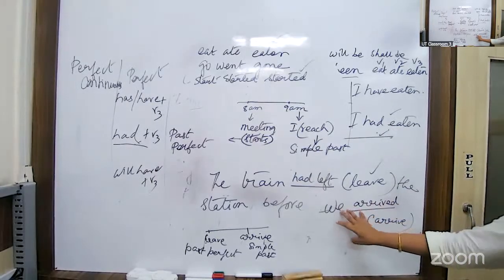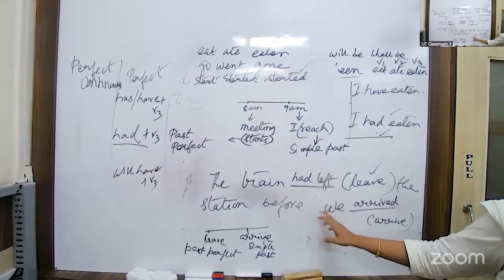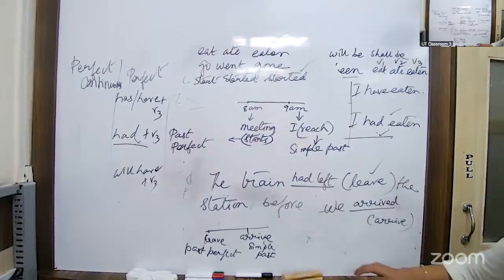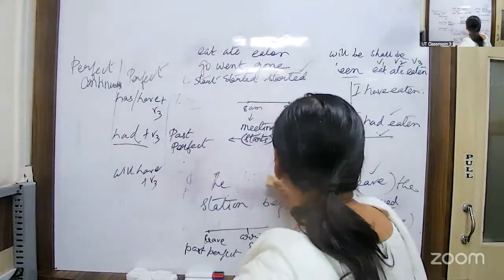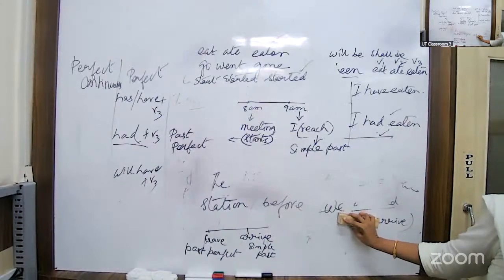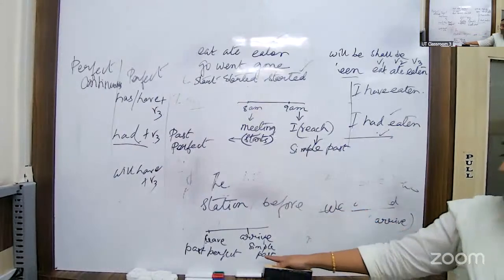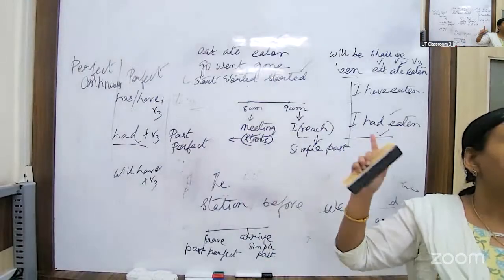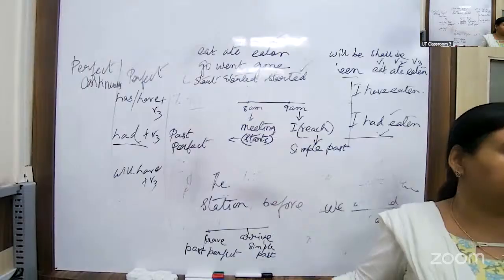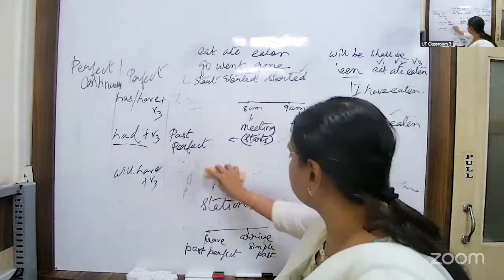Now, this type of question comes very often in your exams, these combination type of sentences. Now, there is another combination which comes very frequently. That is a combination between simple past and past continuous. Here we saw a combination between past perfect and simple past, and there is another combination of simple past with past continuous. Okay, so let us see.